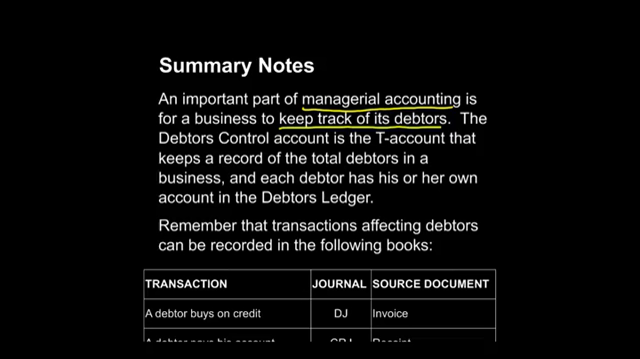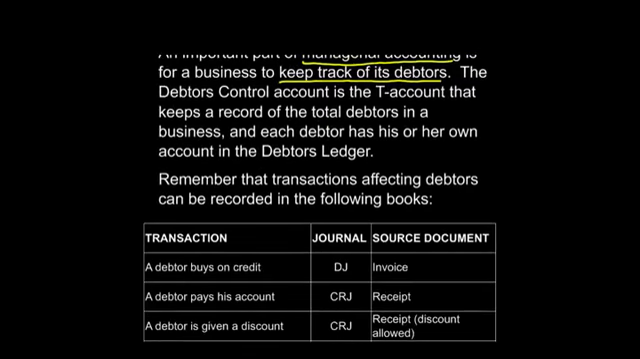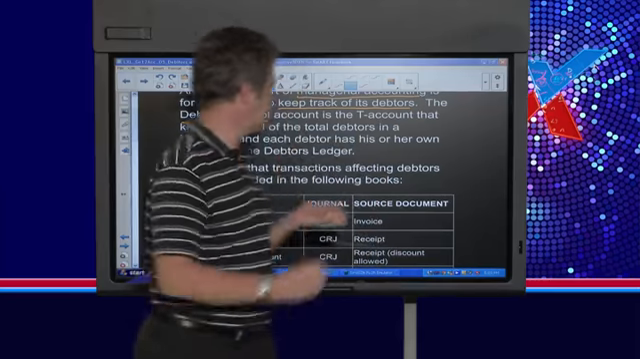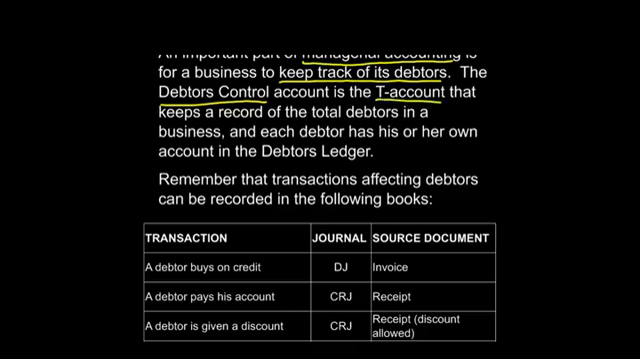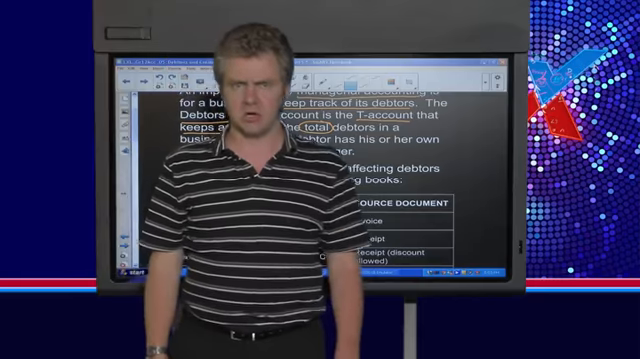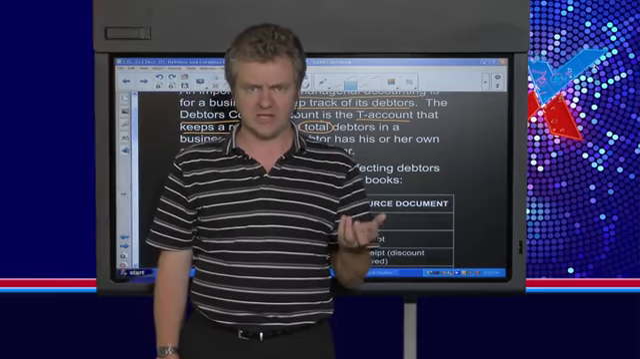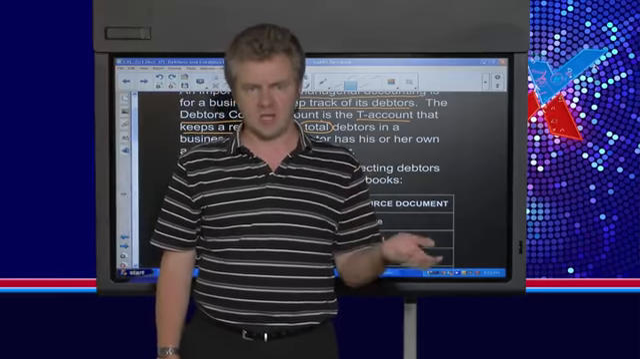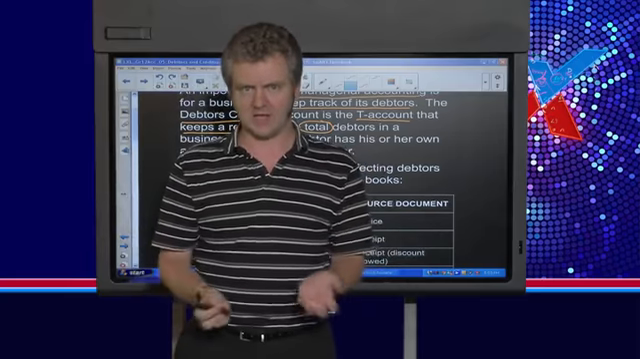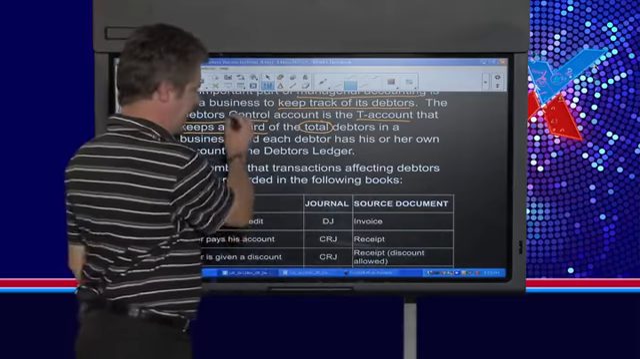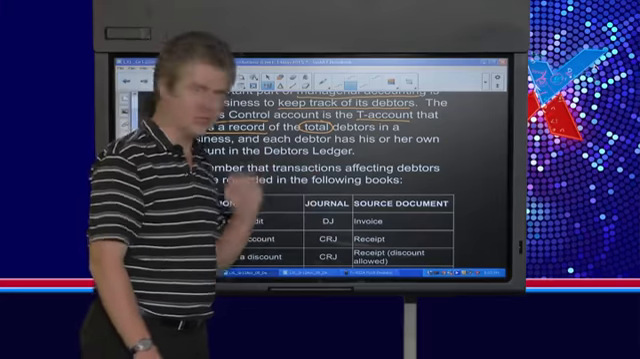So what we've got here is the debtors control account, which you should be very familiar with from grade 10 accounting. The debtors control account is literally the T account that allows us to keep a record of our total debtors. That's why it's called debtors control. It allows us to control our debtors and always know how much money is owed to us by all our debtors in general. So remember, when you're looking at the debtors control account, it's your total debtors.